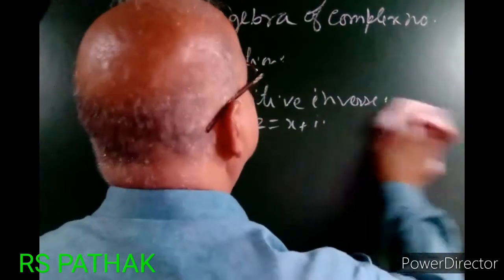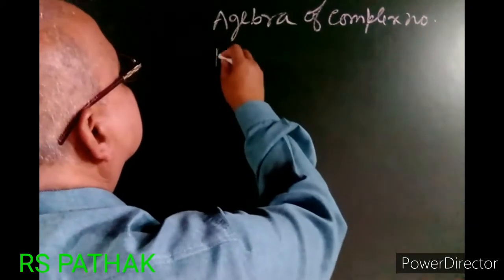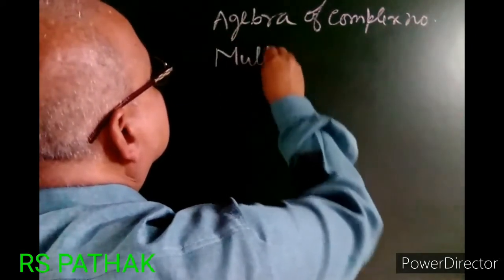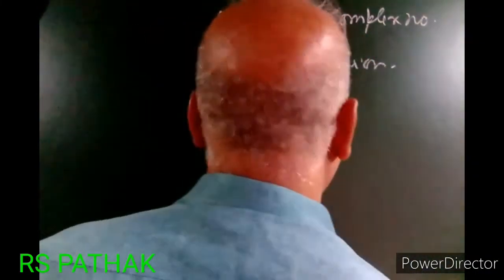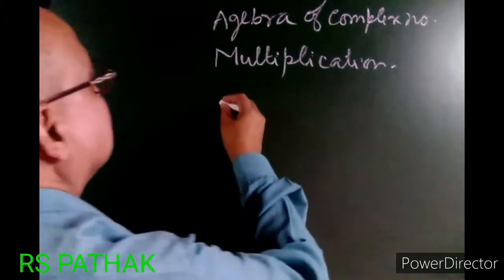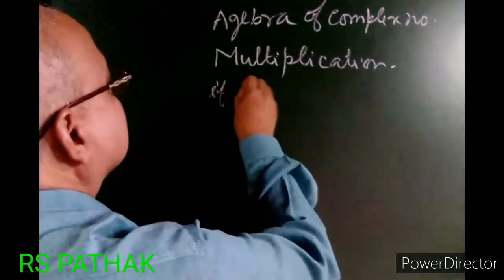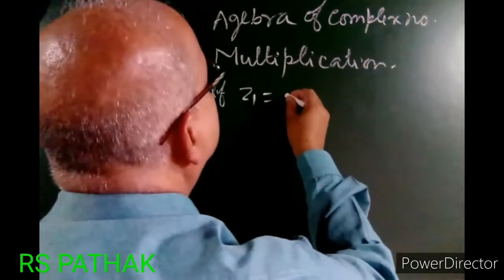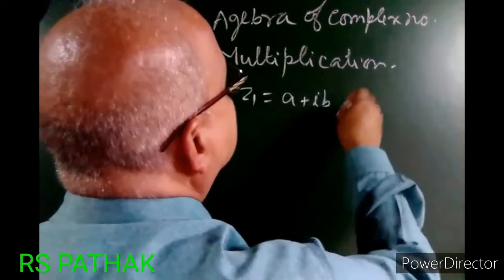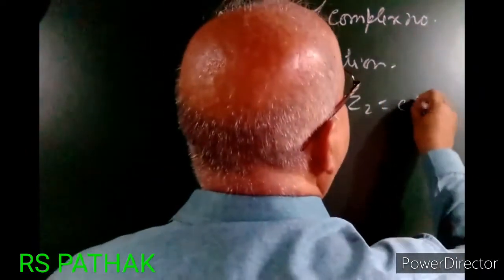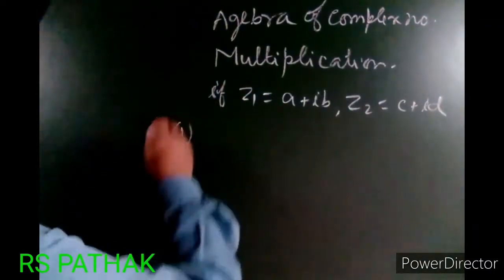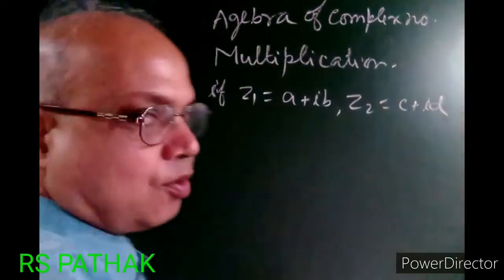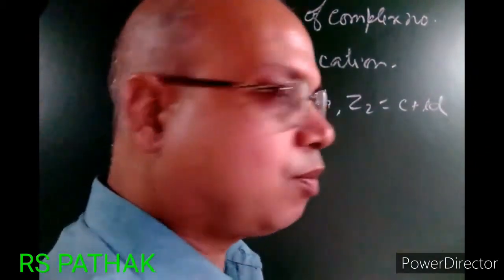Now I am moving further. Multiplication. If z1 equal to a plus ib, z2 equal to c plus id, then first it follows the closure property.